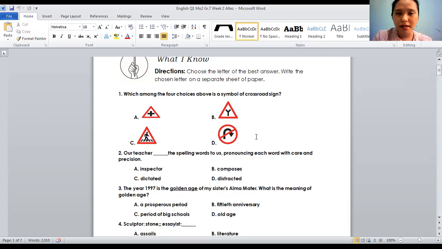So the antonym of golden age in your history class is dark age, meaning a country or a place is experiencing drought or defeat in a war, something like that, or a country suffers hardship. So it is the opposite of golden age, when a place prospers or becomes very famous. Like the example in item number 3, golden age is the prosperous period of the school or the alma mater.